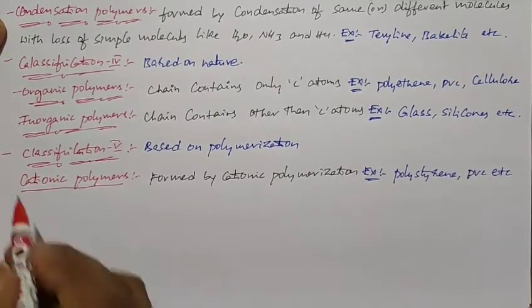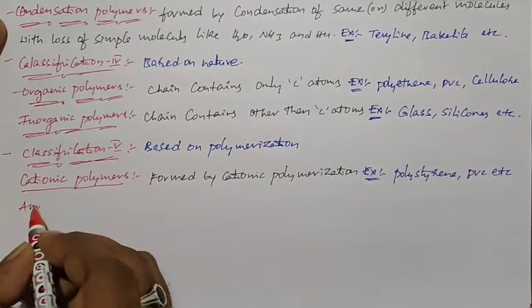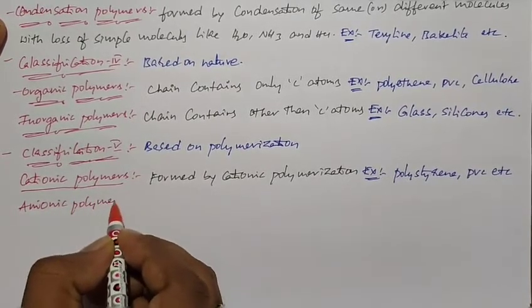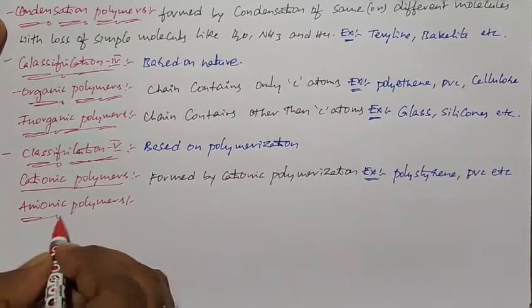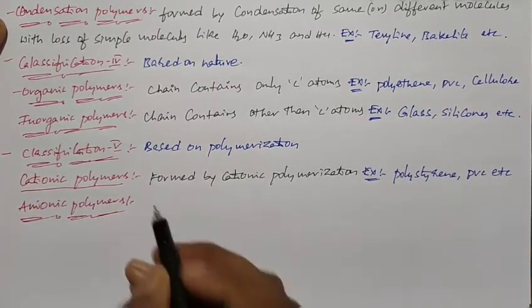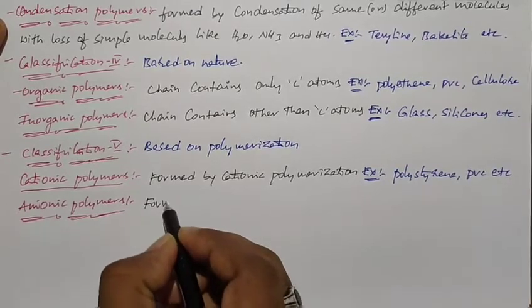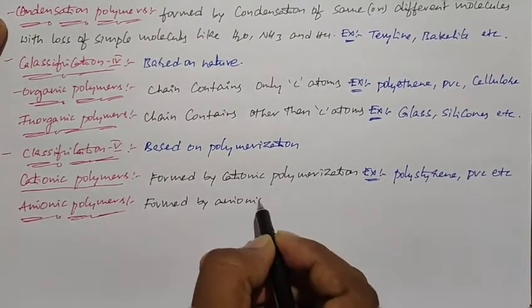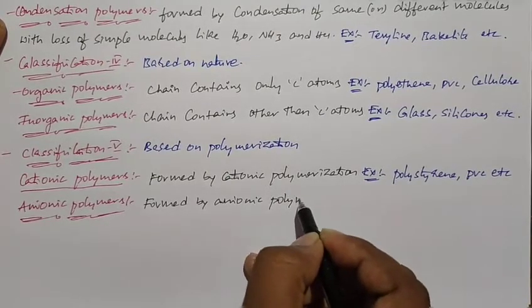Second one is anionic polymers. The polymers formed by anionic polymerization, we call as anionic polymers.